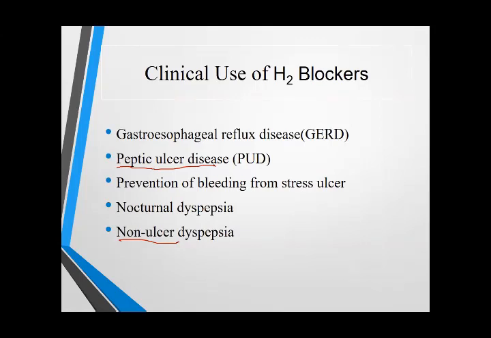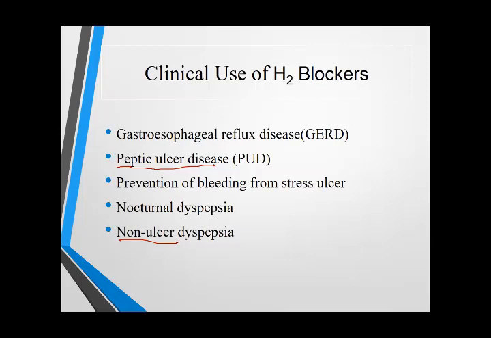The group that neutralizes gastric acid or inhibits gastric acid secretion are the antacids. And the antacids are: sodium bicarbonate, calcium carbonate, aluminum hydroxide, magnesium hydroxide, etc. And the second group is H2 receptor antagonists, which are cimetidine, ranitidine, famotidine, nizatidine, roxatidine, and lafutidine. These are the H2 receptor antagonists.